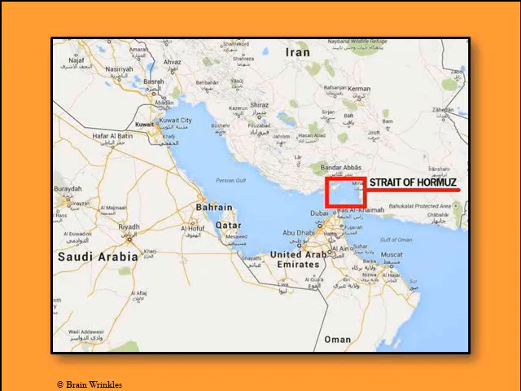Next slide. You can see here the box highlights where the Strait of Hormuz is. Notice the spelling on strait. It is not the same as the word straight, like if you're thinking of a straight line or something like that. It doesn't have the G or the H. So when you have this spelling, it's talking about the type of waterway, the narrow waterway.